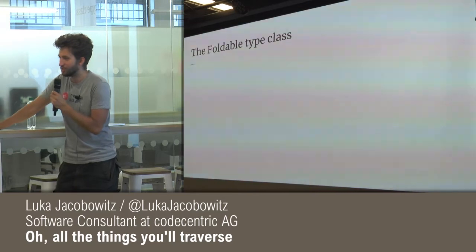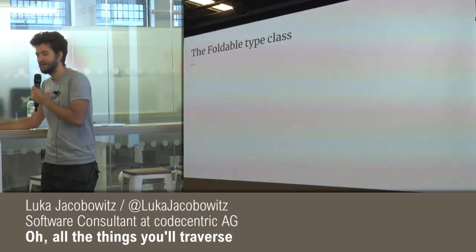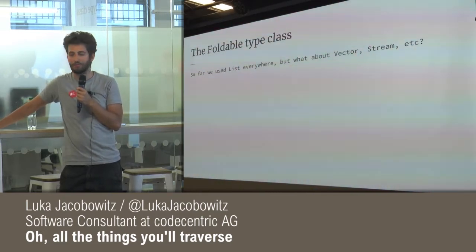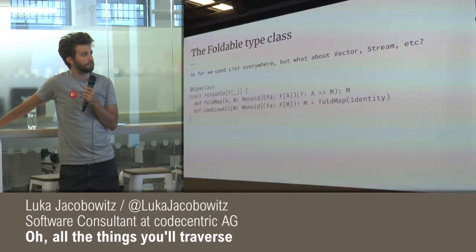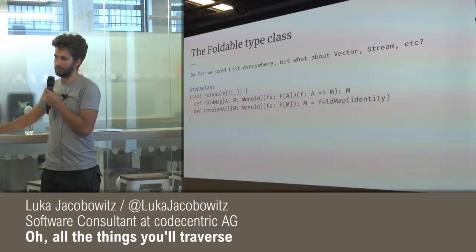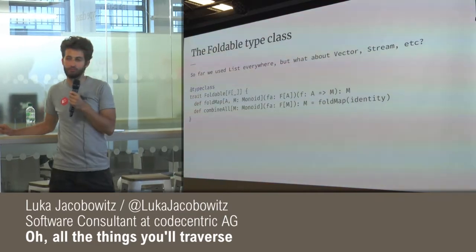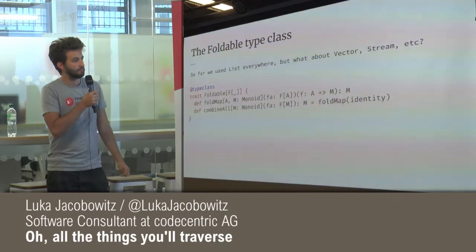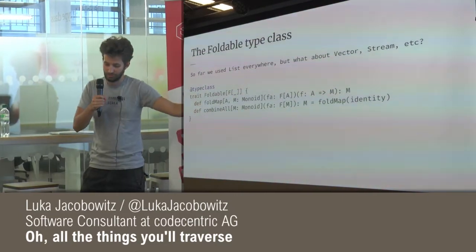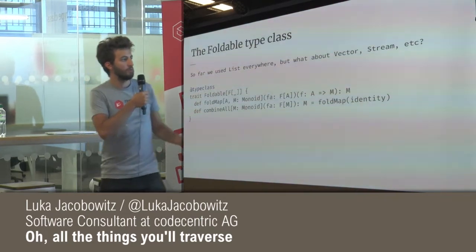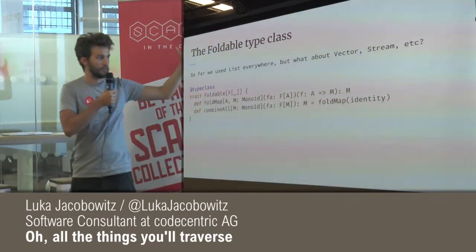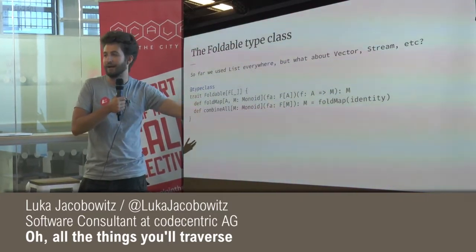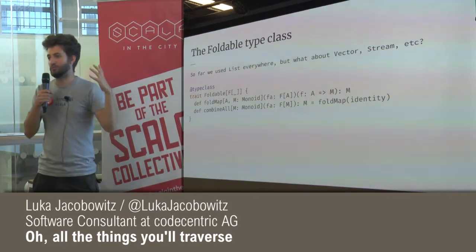So next, we're going to answer the question from the guy in the back, where we said that right up till now, we only used List. What about Vector, Stream, whatever? There is this type class called Foldable in cats. And it has one abstract method and one that is combineAll that we saw earlier. And combineAll is just the generalization of the thing that we used List for. We have an abstract F again, a type constructor, and combineAll just says that if I have an F of an M, which is a monoid, I can produce a single M. And actually that is a derived function.